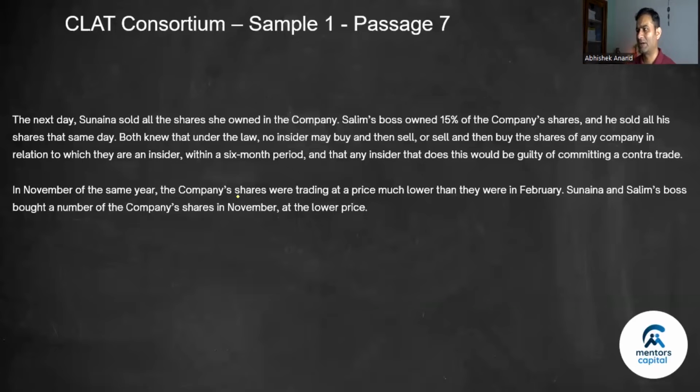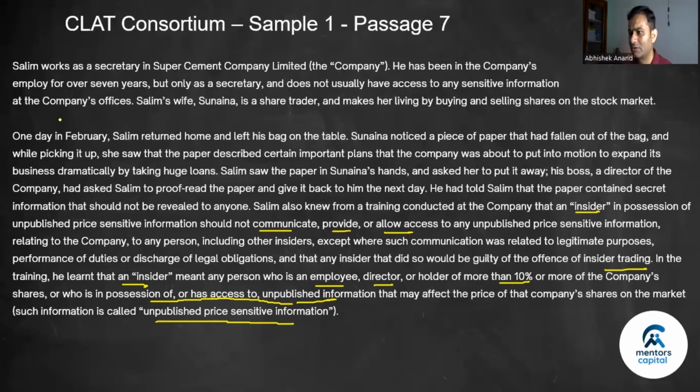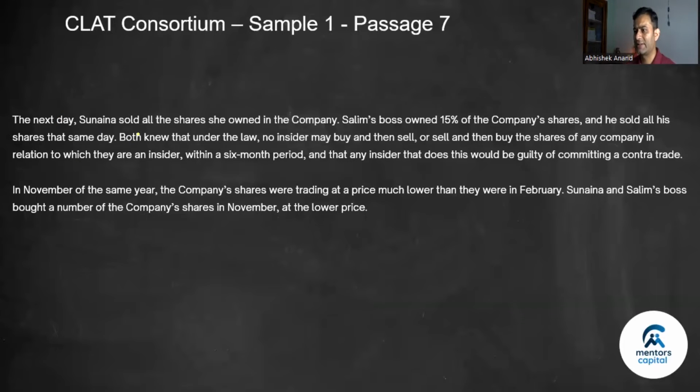Okay, the second part of the passage: the next day. So in Feb, when did this happen? One day in Feb. Okay, so the next day, Sunaina sold all the shares she owned in the company. Salim's boss owned 15% of the company shares, and he sold all his shares that same day. Both knew that under law, no insider may buy and then sell, or sell and then buy the shares of any company in relation to which they are an insider within a 6-month period. And if they do that, they will be guilty of committing a contra trade.